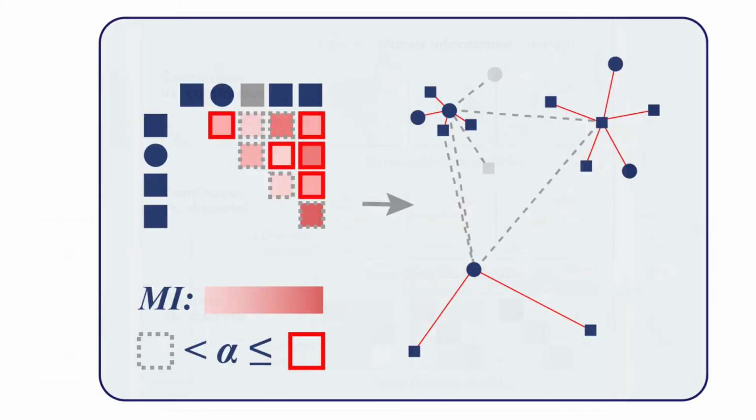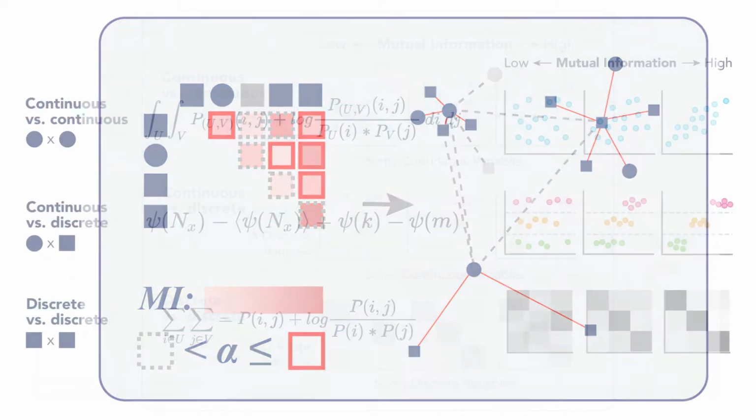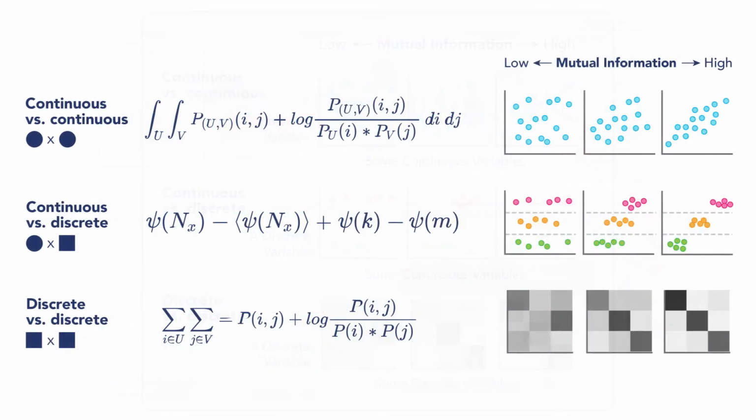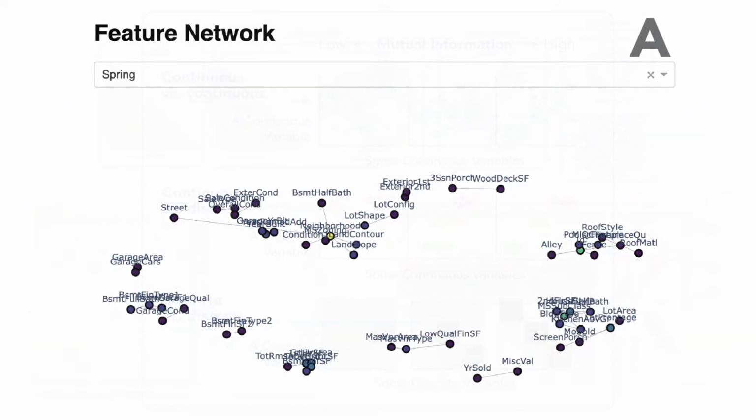We leverage the network graph as an encoding as well, but present a novel approach for weighting edges based on mutual information, which selects the optimal mutual information approximation based on the data type to be visualized. Therefore, continuous feature pairings are evaluated using a probability density mutual information algorithm. Continuous discrete feature pairings are evaluated using a nearest neighbor mutual information approximation. And discrete feature pairings are evaluated using the standard probability mass mutual information algorithm. From here, we are able to construct a mutual information feature network wherein dependent features of either data type are presented as nodes connected by an edge.